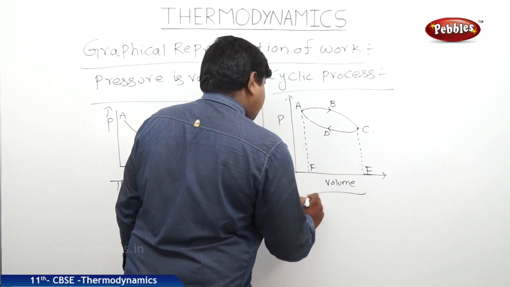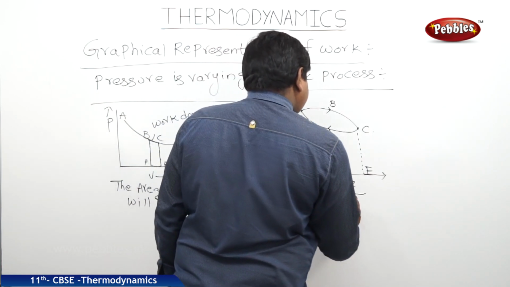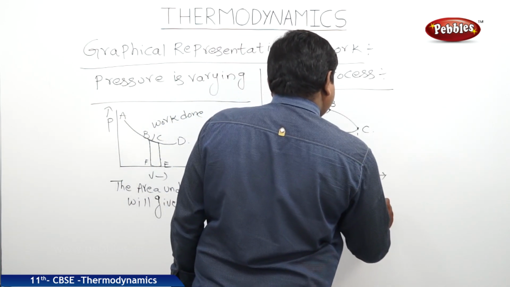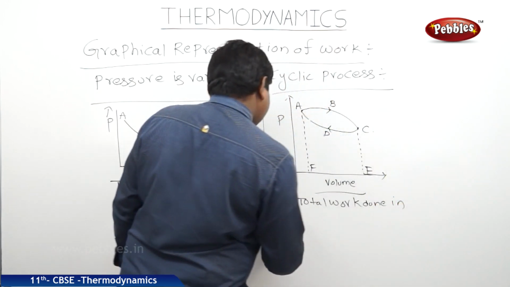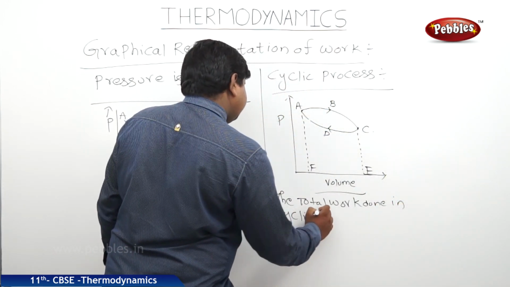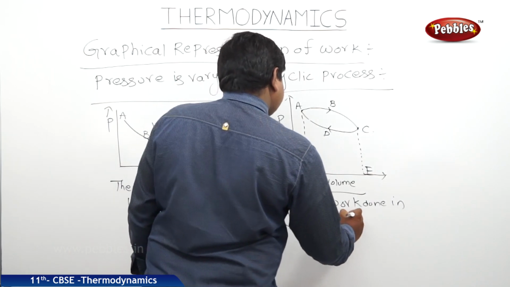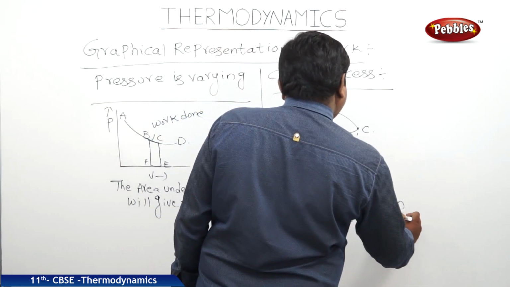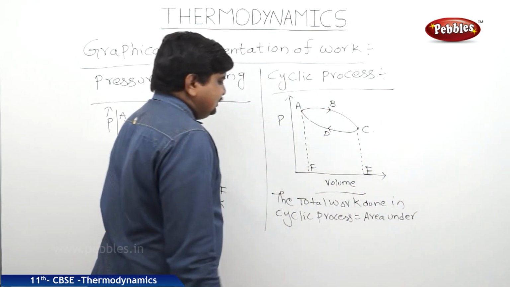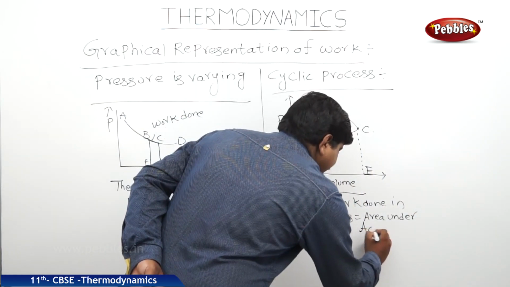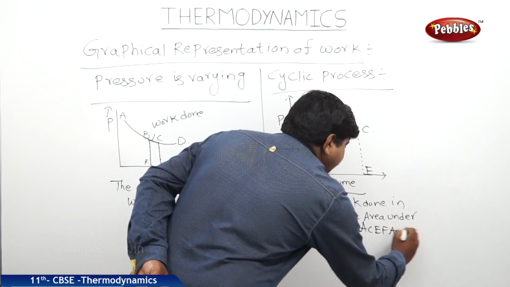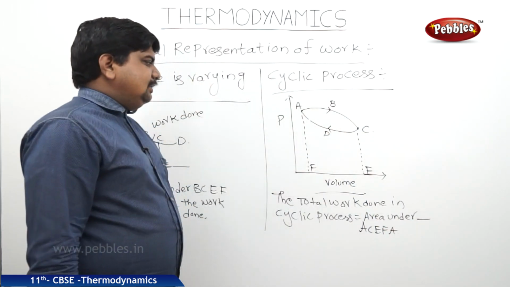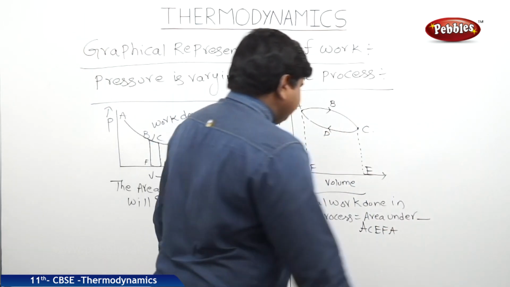The total work done in cyclic process is equal to area under ABCEFA minus area under ADCEFA.